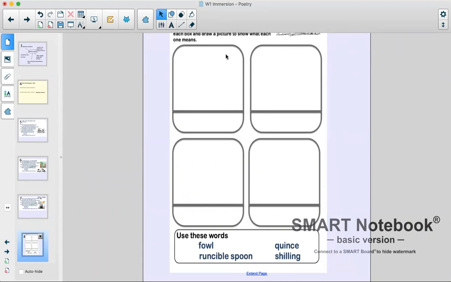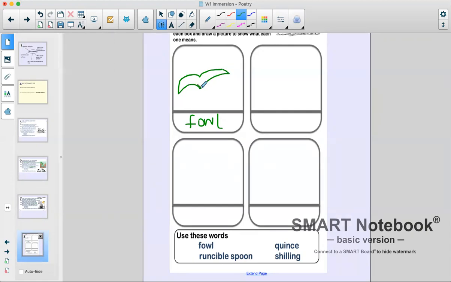And it's your job to draw a little picture, just like we do in our reading lesson, to show what the word means and to label it. So when I said fowl, we talked about how the pussycat said to the owl, you wonderful fowl, or you elegant fowl. We know that fowl is a type of bird, or we're talking about birds in general. So if we write down fowl, then you can draw a picture of a bird. You want to draw its beak, its little eyes. I'm sure your drawing will be a lot nicer than mine, because it always is.